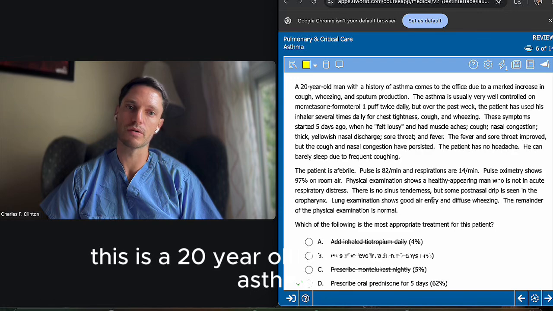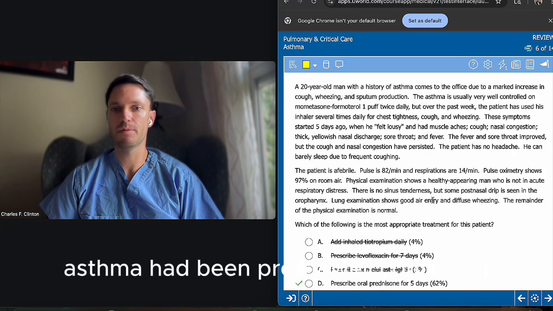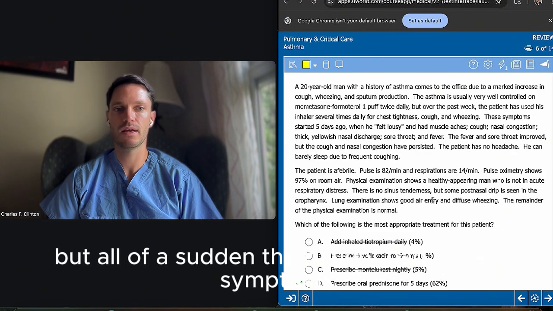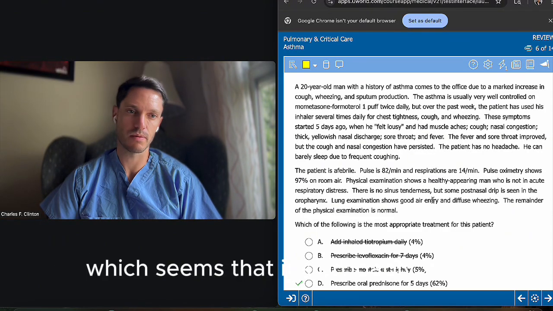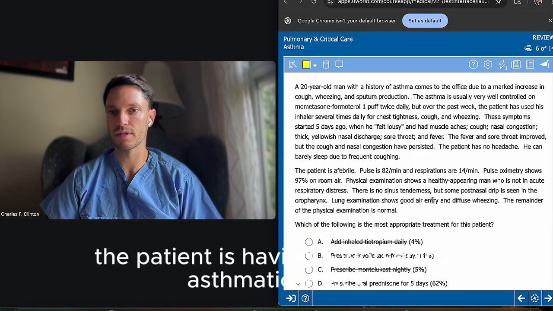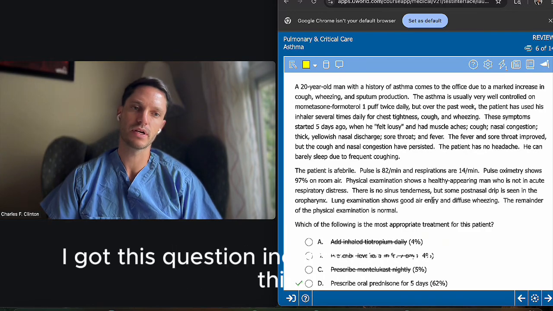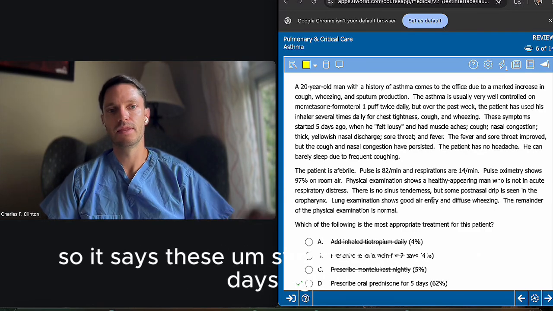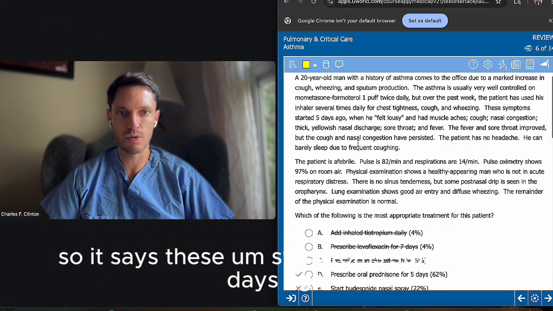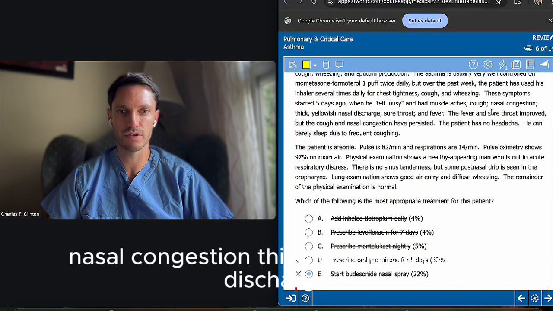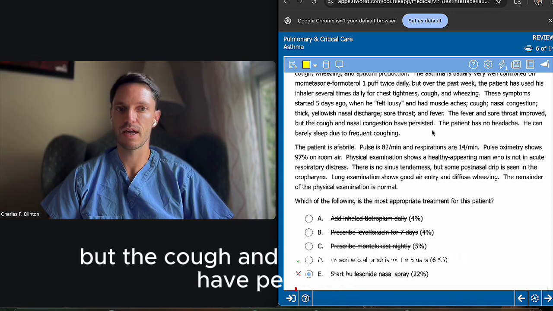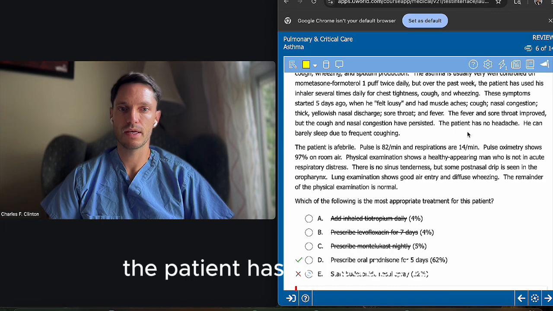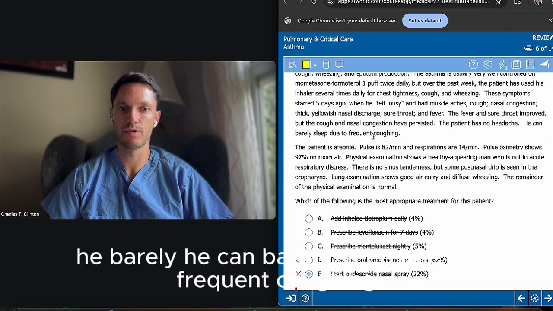This is a 20-year-old male who has asthma. Asthma had been pretty well controlled, but all of a sudden the patient had some symptoms such as an upper respiratory tract infection, which seems like it's probably viral, and now the patient is having a worsened asthmatic attack. I got this question incorrect because of this. It says these symptoms started 5 days ago when he felt lousy and had muscle aches, cough, nasal congestion, thick, yellowish nasal discharge, sore throat, and fever. The fever and sore throat improved, but the cough and nasal congestion have persisted. The patient has no headache. He can barely sleep due to frequent coughing.